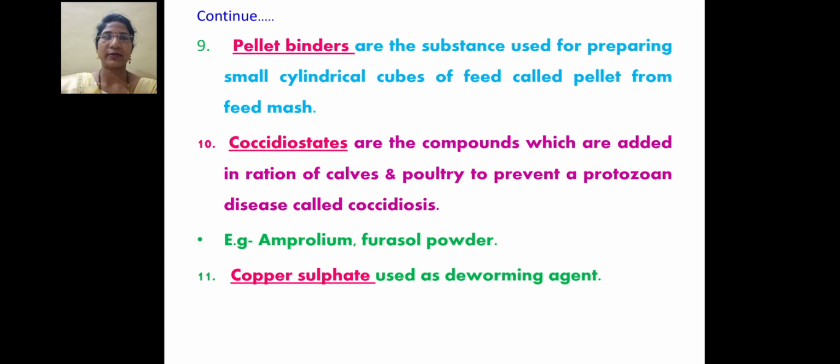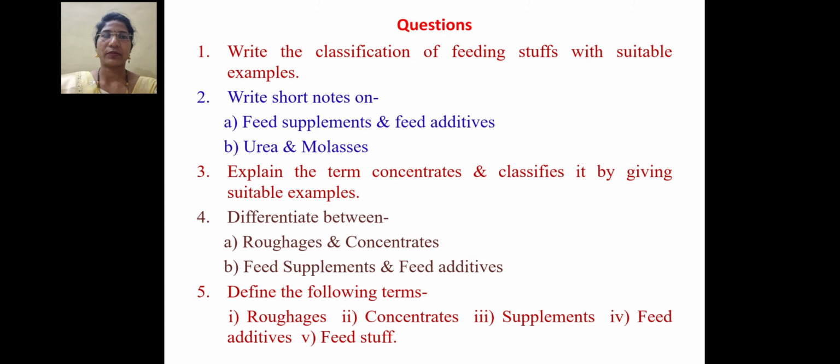These pellet binders are substances that can be used for preparing small cylindrical cubes of a feed, that is called a pellet, from feed mash. Coccidiostat, these are compounds which are added in the ration of calf and poultry to prevent the protozoal disease known as coccidiosis. Then copper sulfate, it is used as a deworming agent. Deworming means removal of worms.